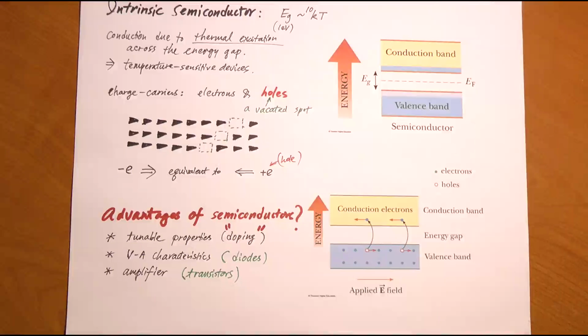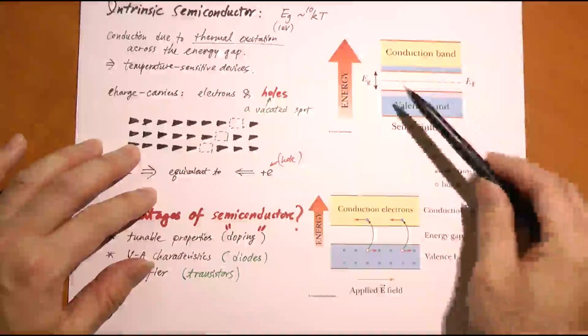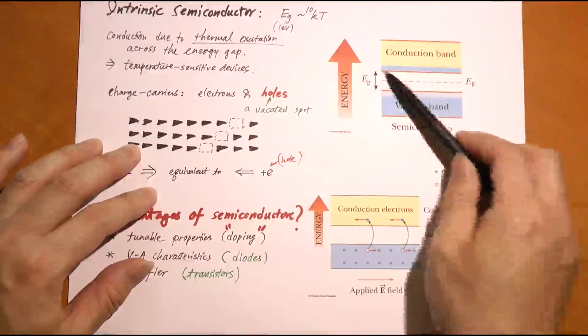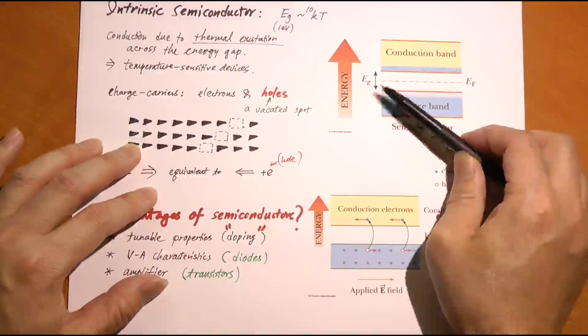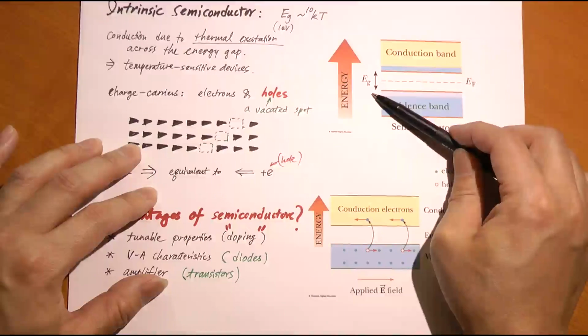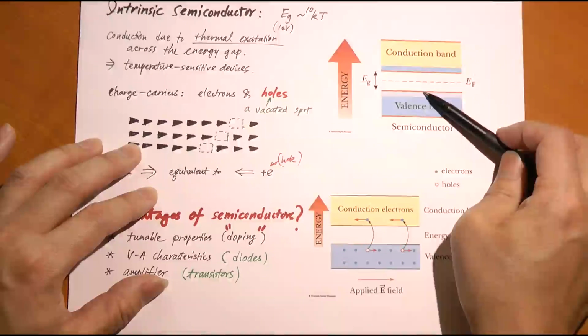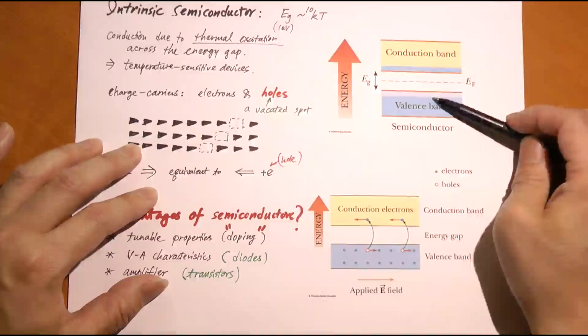If you do not consider the thermal excitation of electrons across this energy gap between the valence and conduction band, then semiconductors are supposed to be insulators, because the band structure is such that the valence band is completely filled and the conduction band is completely empty. The only difference between intrinsic semiconductors and insulators is that this energy gap is relatively small. It's about a factor of 10 smaller than good insulators, only about 1 eV. For silicon it's about 1.1 eV. For germanium, it's even less, like 0.7 eV.